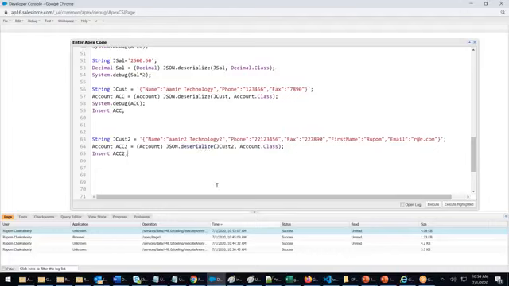If you use deserialize strict, I'll copy this whole thing, Control C, Control V, ACC3. Account dot deserialize dot deserializeStrict. Both commands have no difference except that in deserialize strict, every column should be consumed.